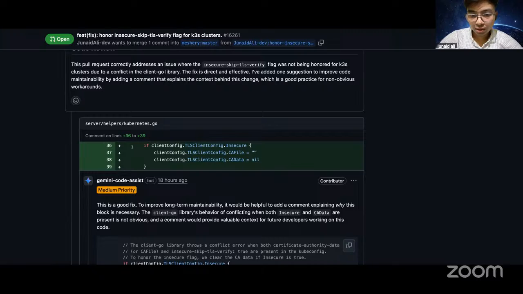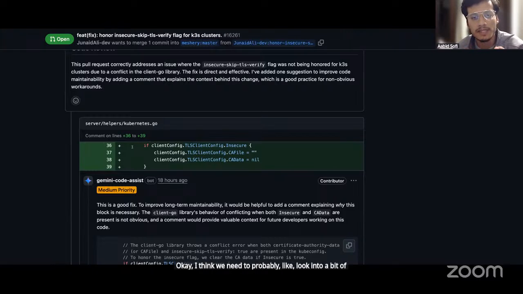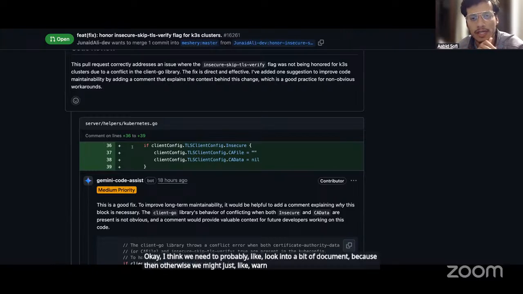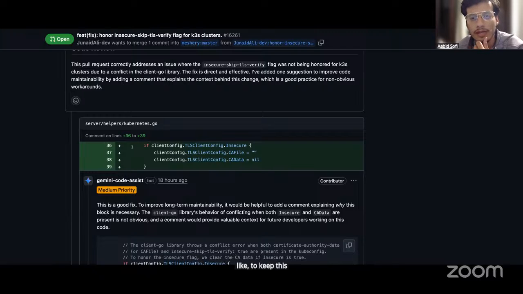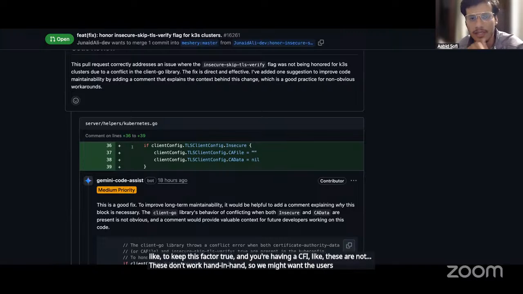I hope you understand. I think we probably need to look into the documentation, because otherwise we might just warn the users that TLS skip is set to true and they are providing a CA file, and these don't work hand in hand. So we might warn the users and then do the same thing, skip it.